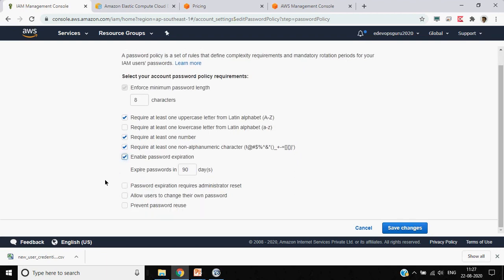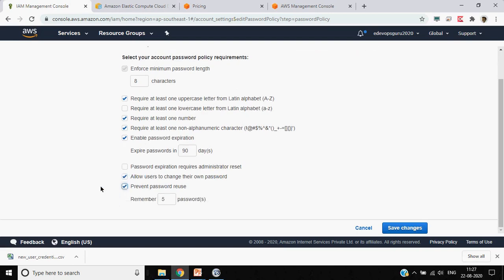You can enable password expiry, and define after how much time it should expire. Once the password expires, does the administrator need to reset it? Would you allow users to change their own password?